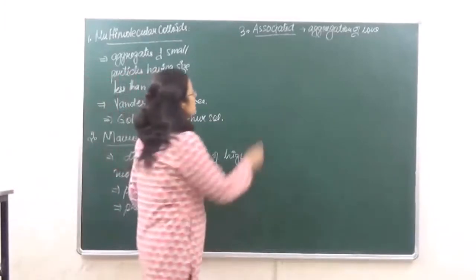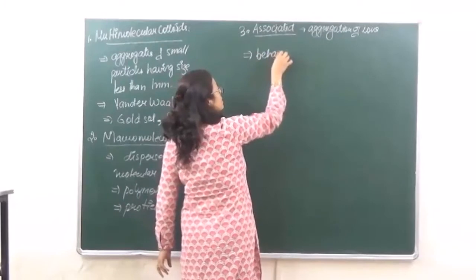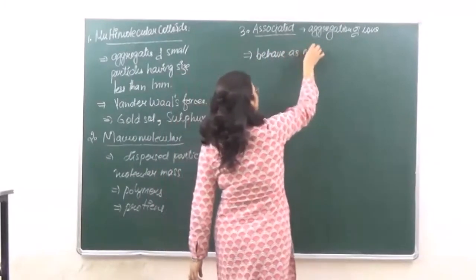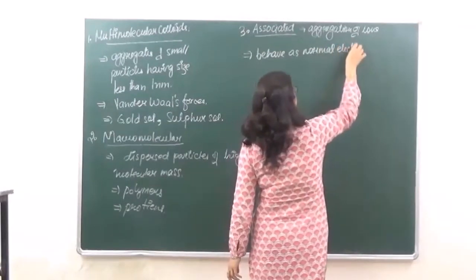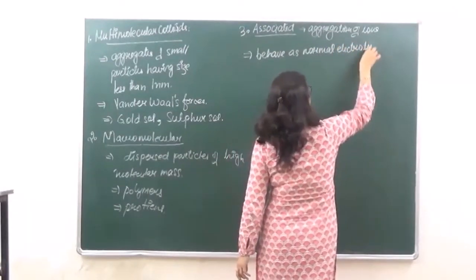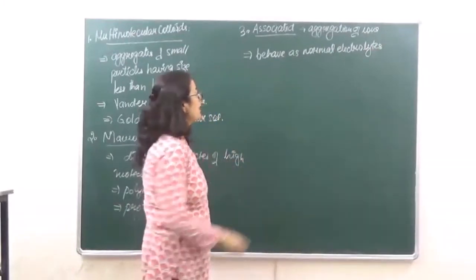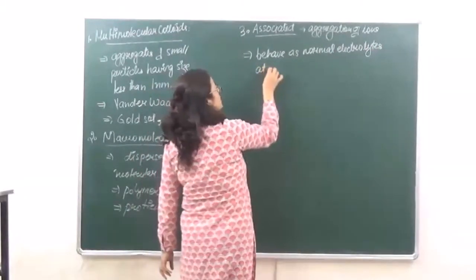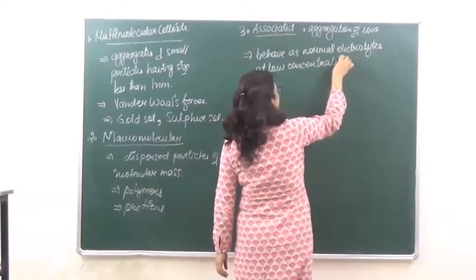Now these associated colloids behave as normal electrolytes at low concentrations. Right?